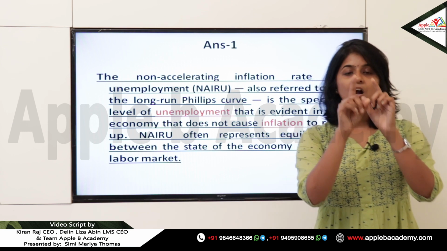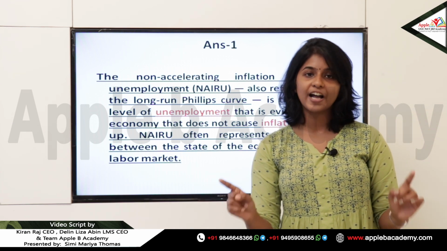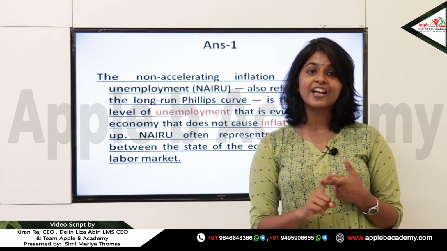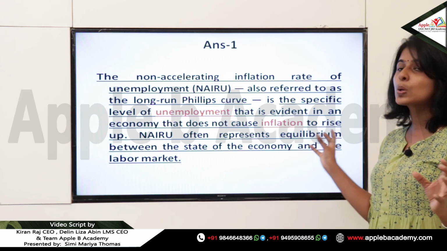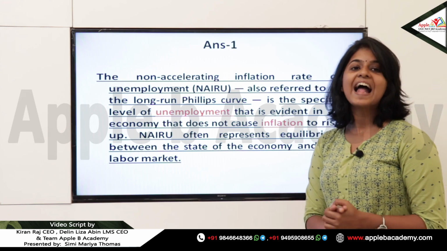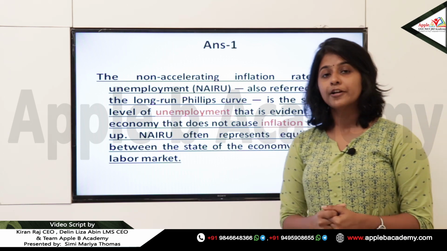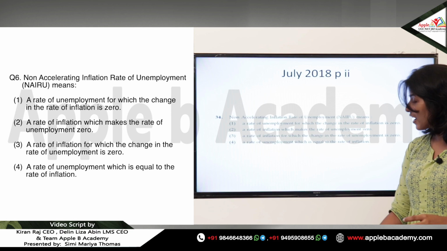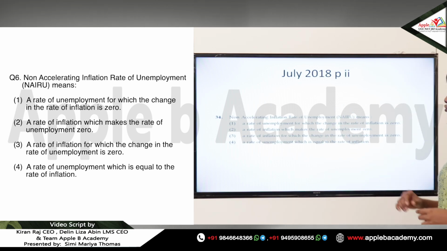So when the economy is at the natural rate of unemployment or NAIRU, that is a stage where inflation cannot rise up. Okay, so that is a stage which represents the equilibrium between the state of the economy and the labor market. So what will NAIRU be? NAIRU will be a rate of unemployment for which change in the rate of inflation is equal to 0.